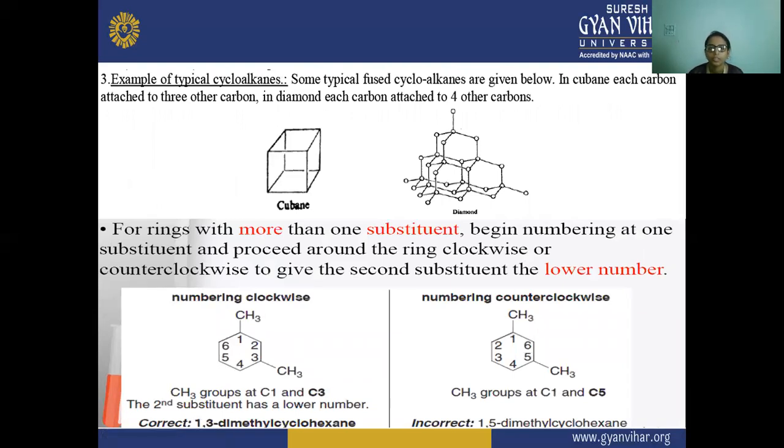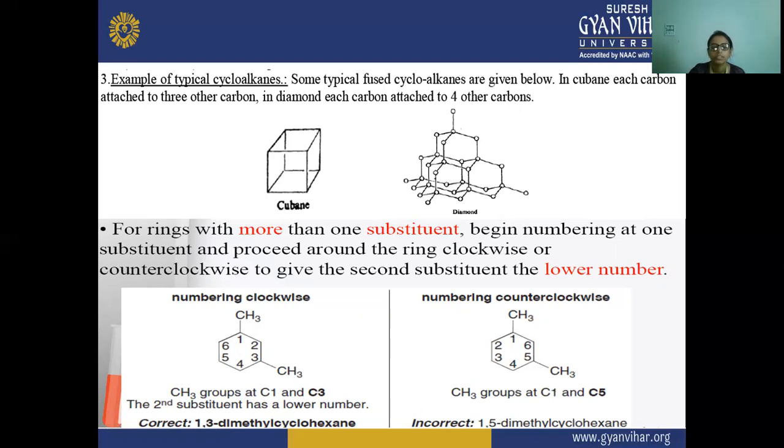Next, typical examples of typical cycloalkanes. These are the typical fused cycloalkanes given below. In cubane each carbon is attached to three other carbons, and in diamond each carbon is attached to four carbon atoms. For a ring with more than one substituent, begin numbering at one substituent and proceed around the ring clockwise or counterclockwise to give the second substituent the lowest number.